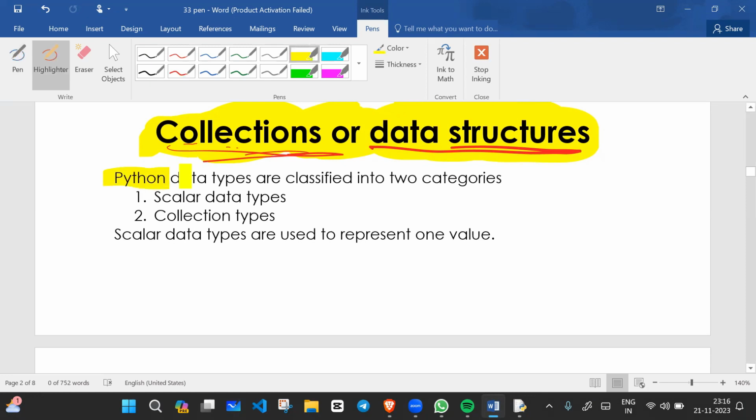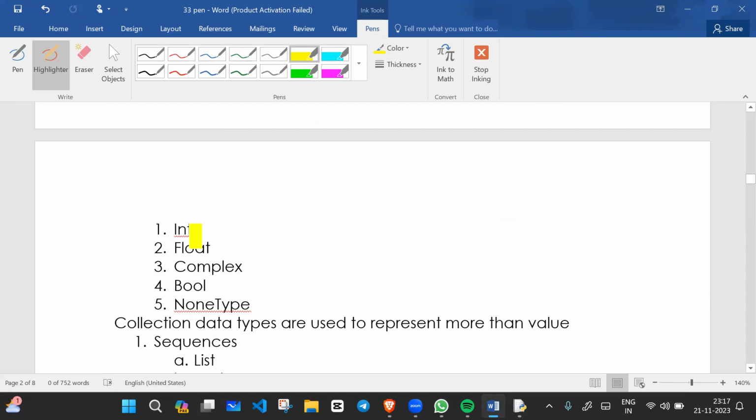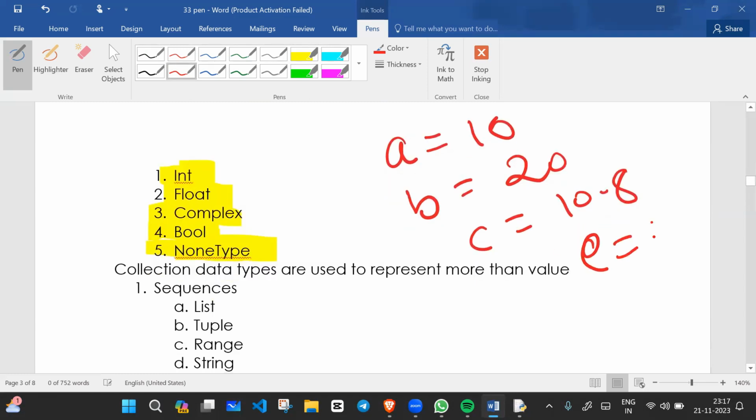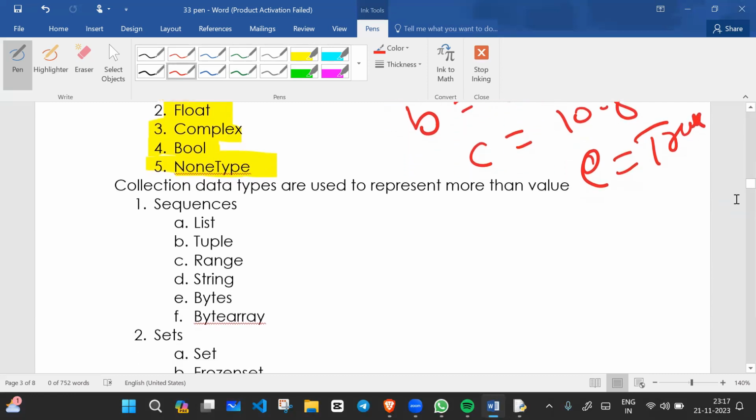Python data types are classified into 2 categories: one is scalar data types and the second is collection data types. Scalar data types are used to represent one value. What are the scalar data types? Integer, float, complex, bool, and NoneType. For example, a equals 10 is one value, b equals 20 is one value, c equals 10.8 is another value, and e equals True is also one value. So a scalar data type is used to represent one value.